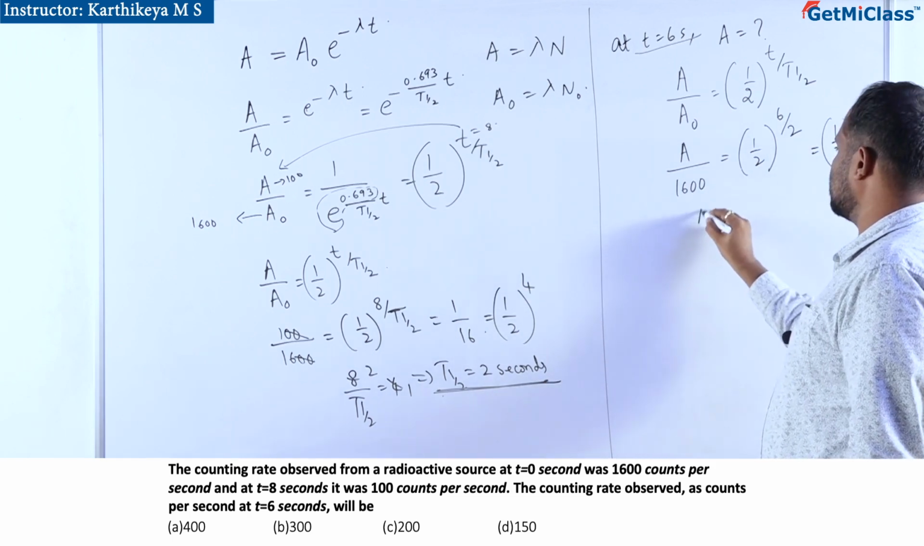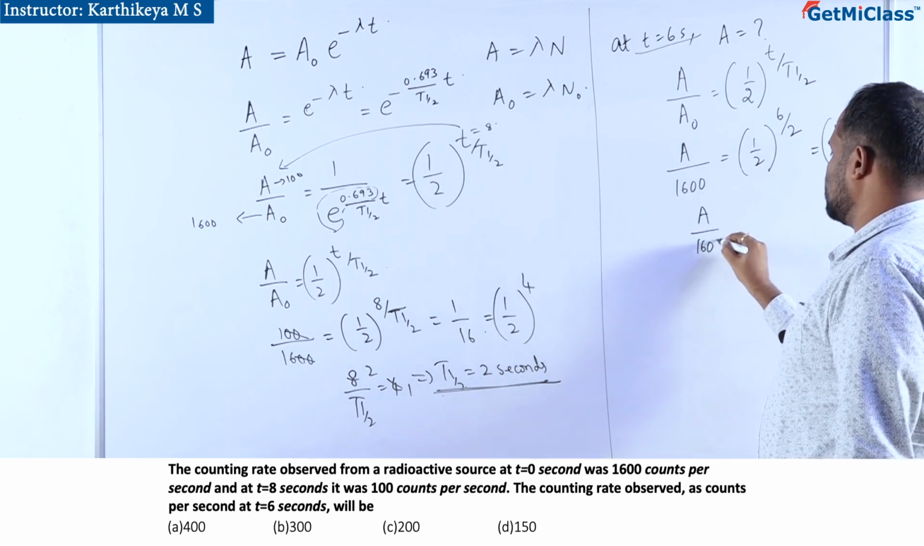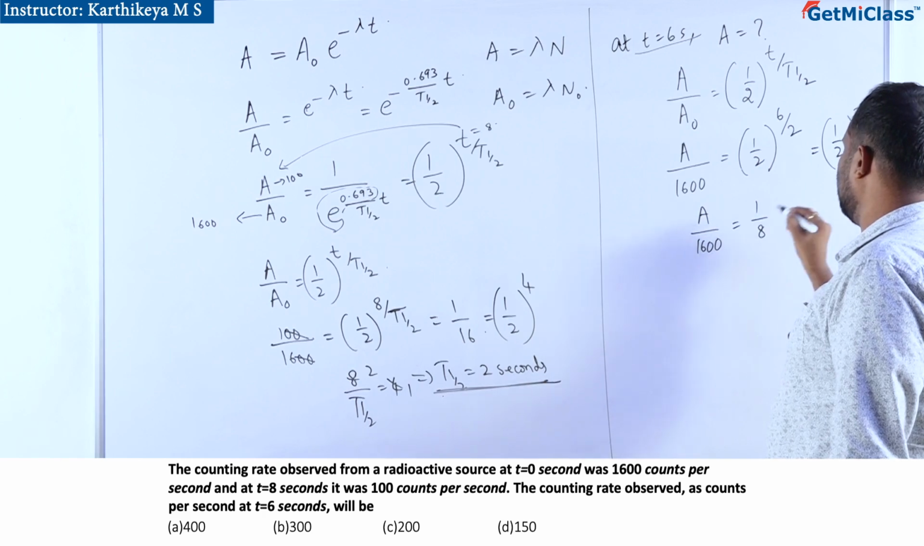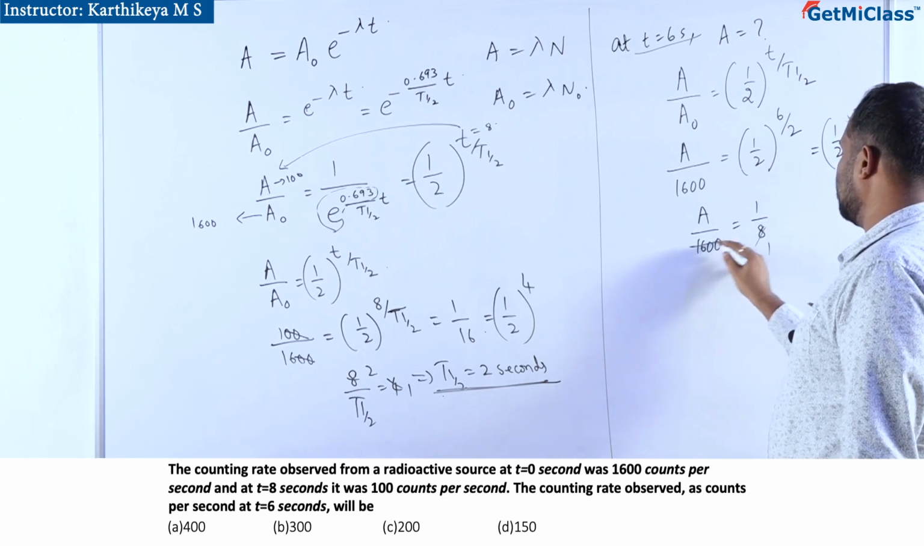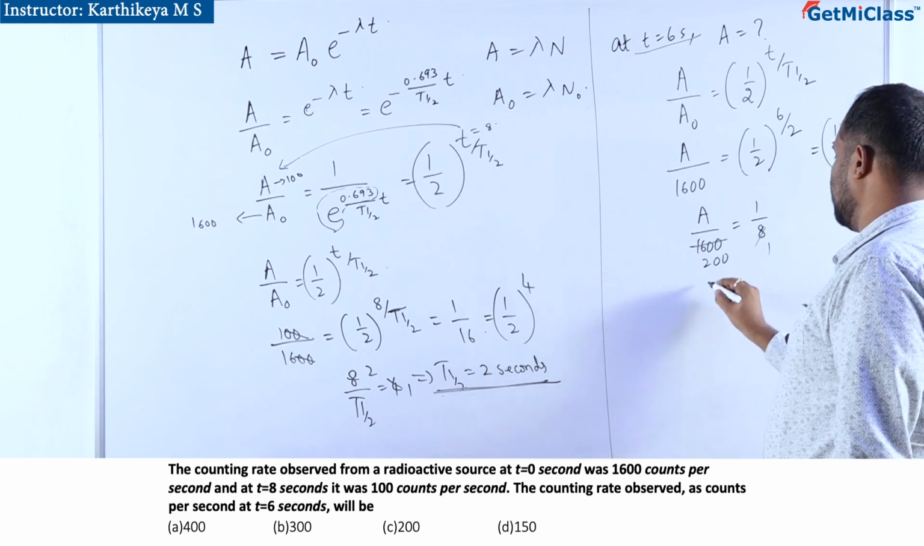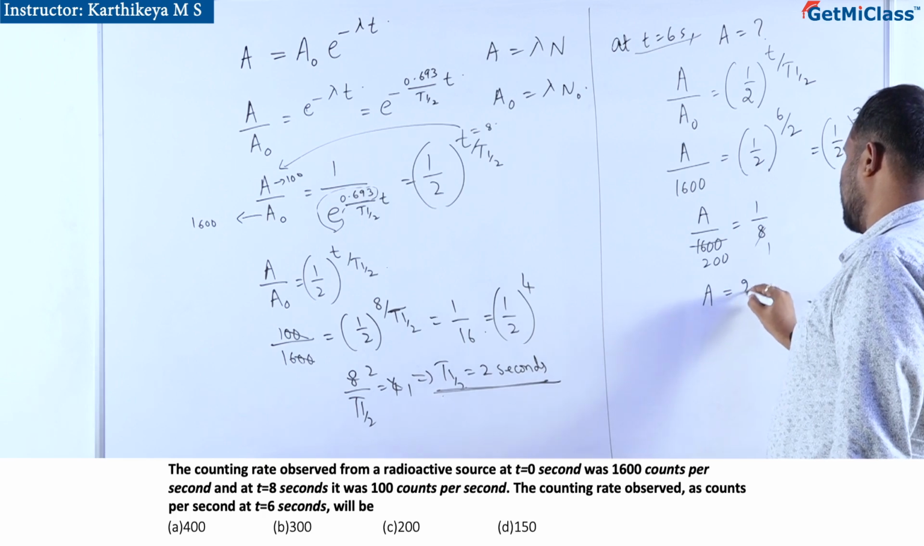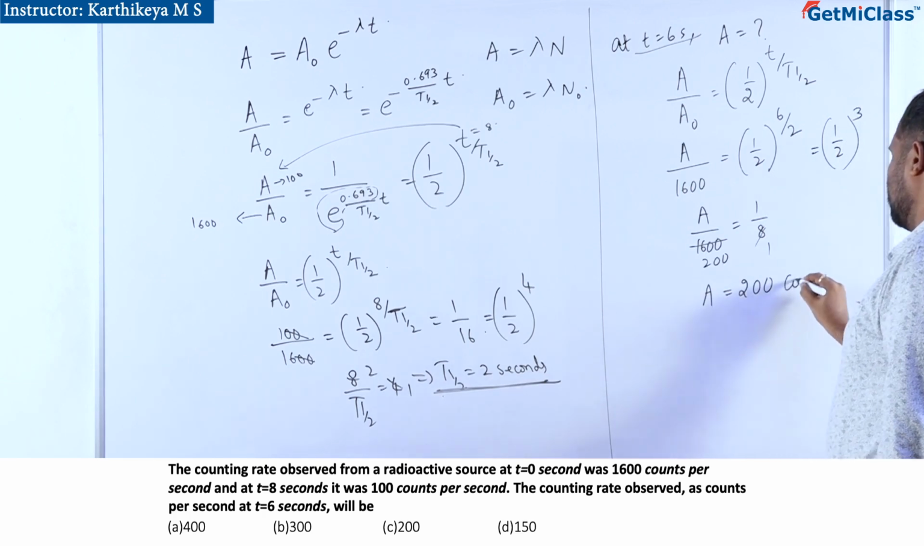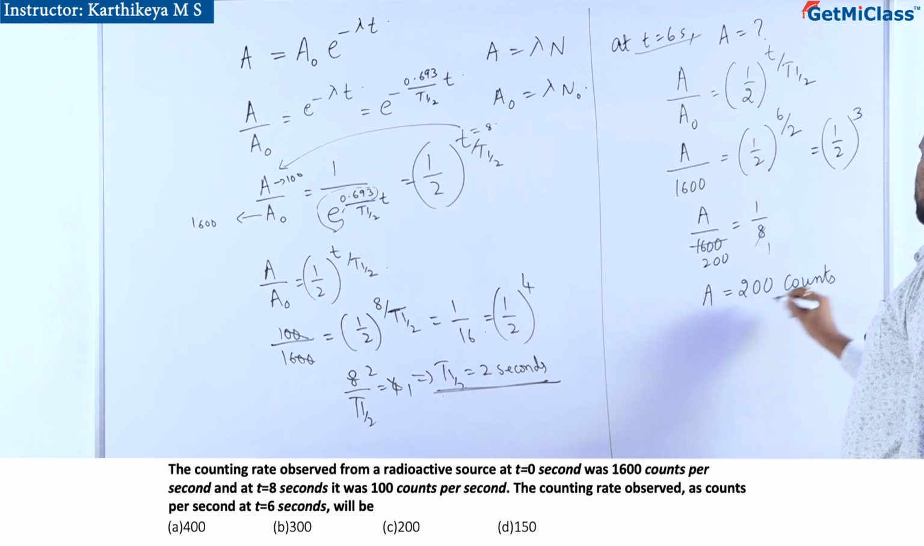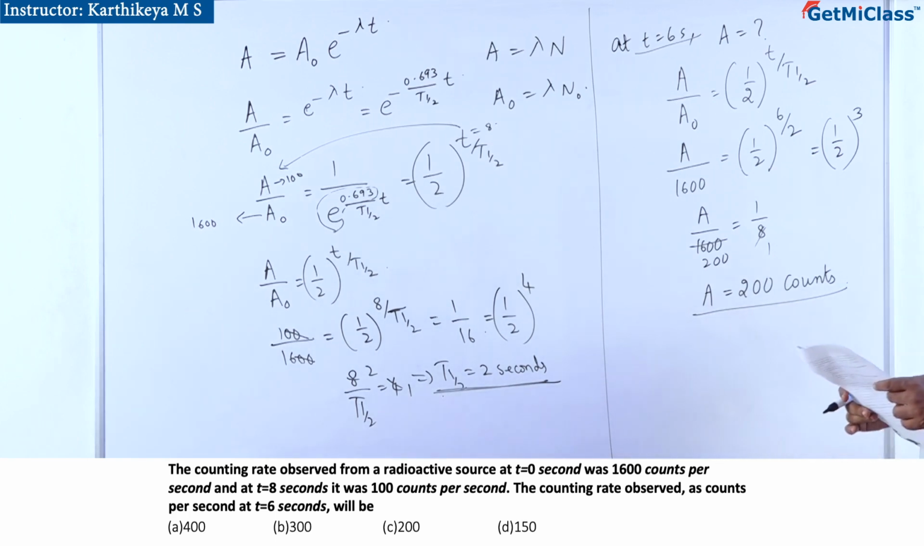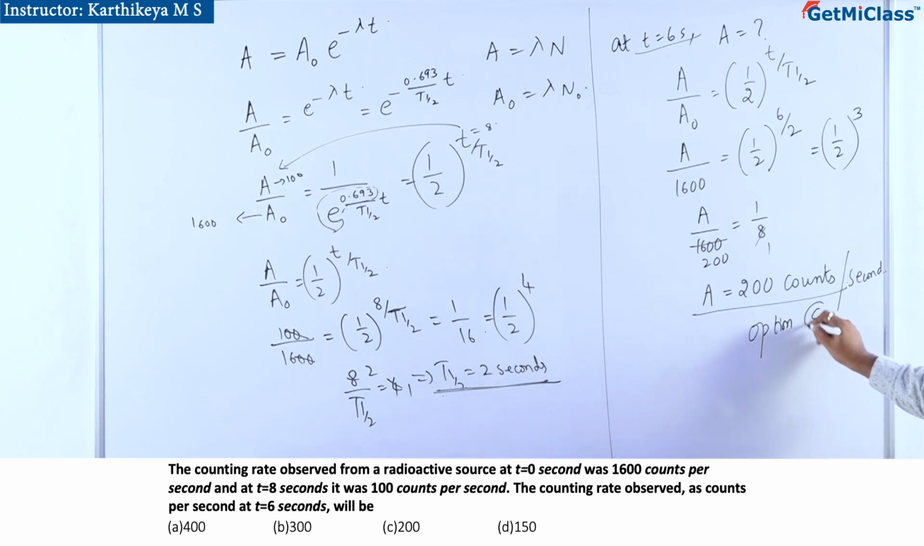So that is A by 1600 equals 1 by 8. 8 ones are, this is 200. So the activity A is 200 counts per second. So 200 counts per second is the answer, which happens to be option C.